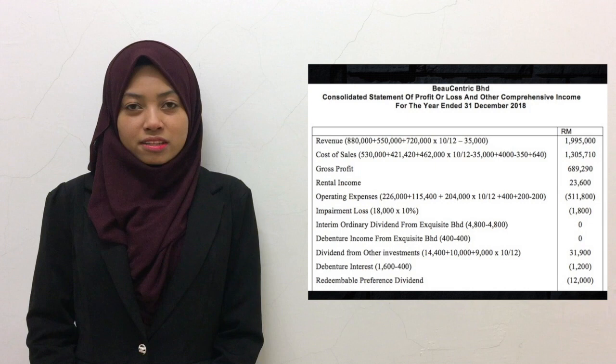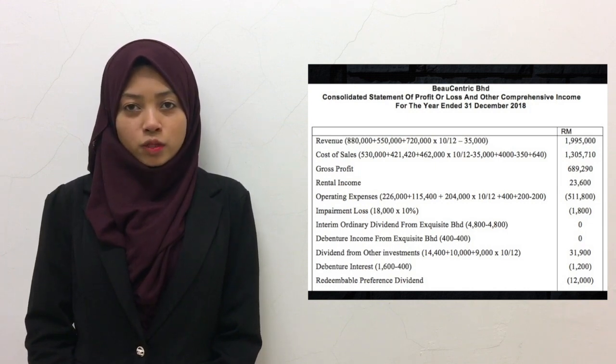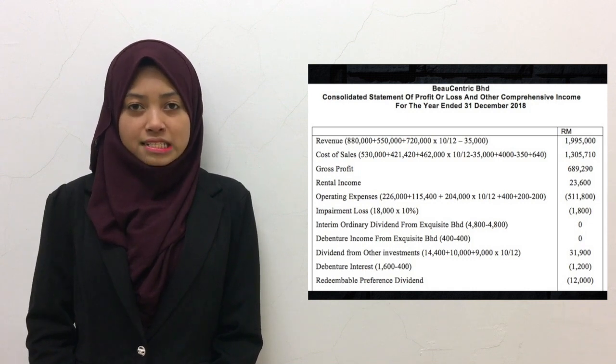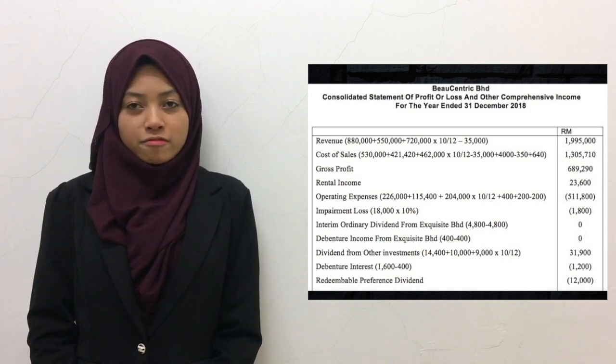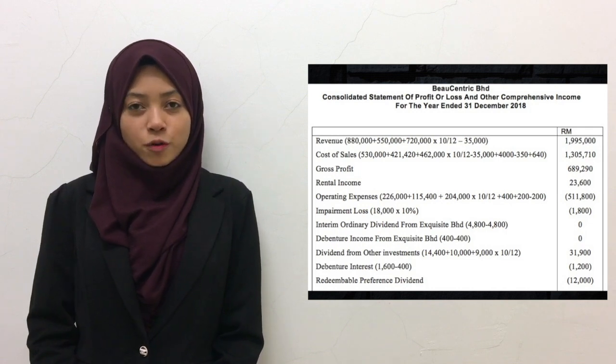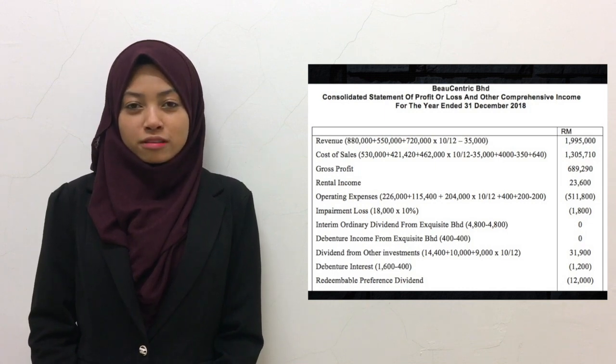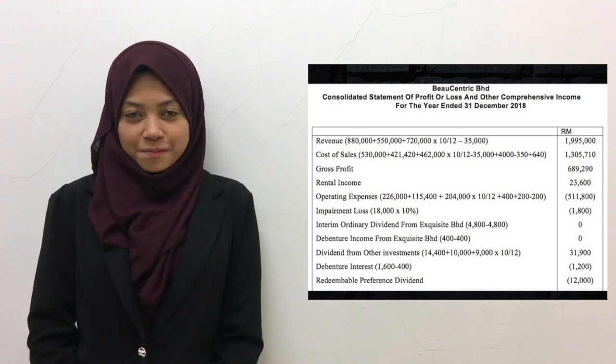Then we need to minus intra-company transaction RM35 million of goods sold by Biocentric to Exquisite, the unrealized profit of the inventory RM4 million since the goods remain unsold, opening inventory RM350 million of Exquisite, and 640 million of unrealized profit of inventory sold by Biocentric to Exquisite to Amaze.